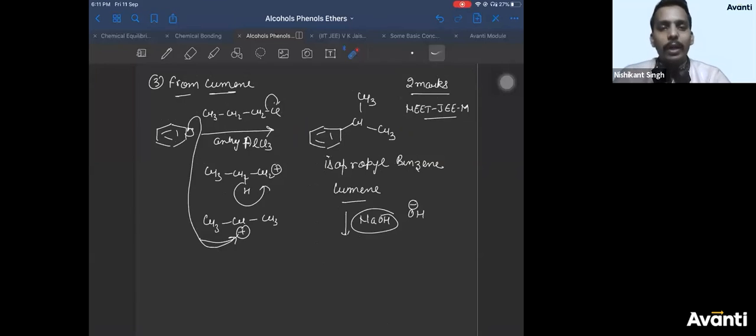You can take concentrated or dilute NaOH, anyone, it's fine. Does it contain any?